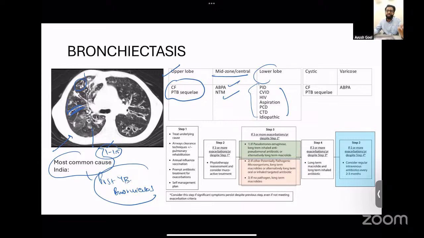Coming to the different shapes of bronchiectasis, when we talk about cystic bronchiectasis, then you can have cystic fibrosis and PTB sequelae. When we talk about varicoid bronchiectasis, it is ABPA, and all the other bronchiectasis are actually cylindrical bronchiectasis.